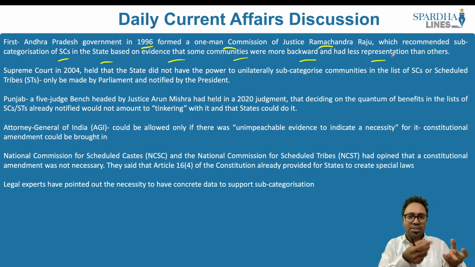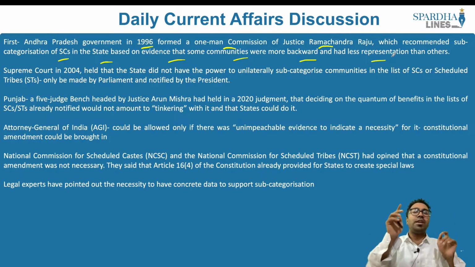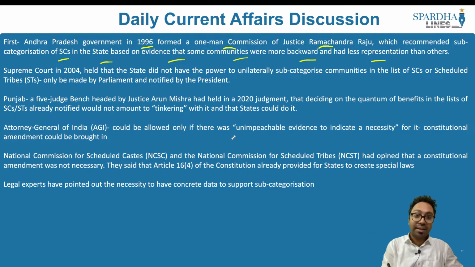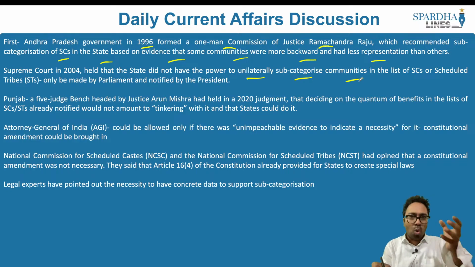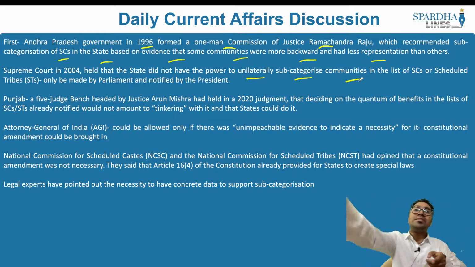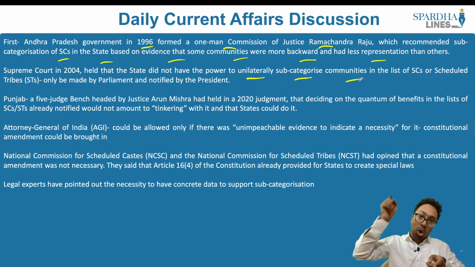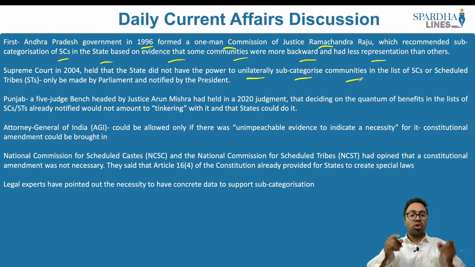Parliament has the power to decide whether sub-categorization has to be taken up within that particular SC or SC/ST fold, and the state does not have any power, said the Supreme Court of India back in the year 2004, where it held that the state did not have the power to unilaterally sub-categorize communities. Why can it not sub-categorize? Because this is the power that is given to the parliament. Only parliament would be able to do so, and a final notification can be issued by the president.